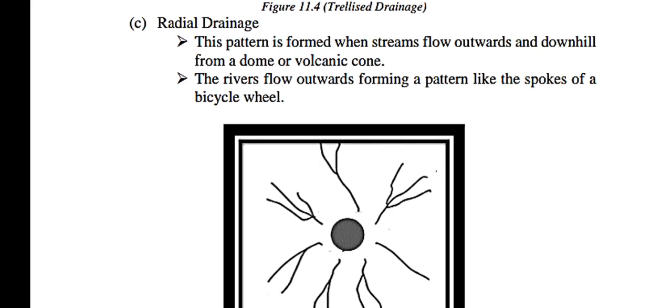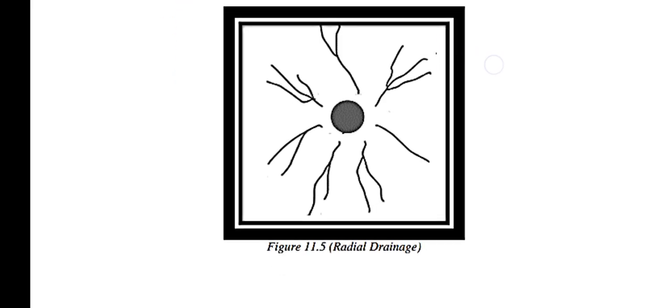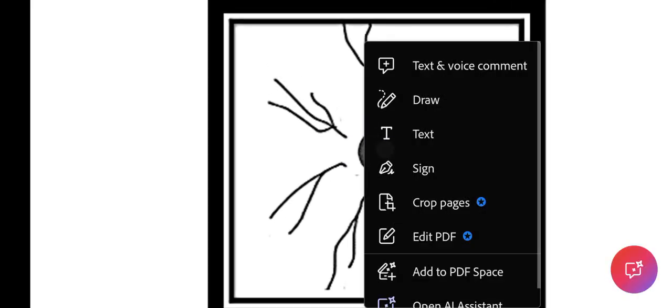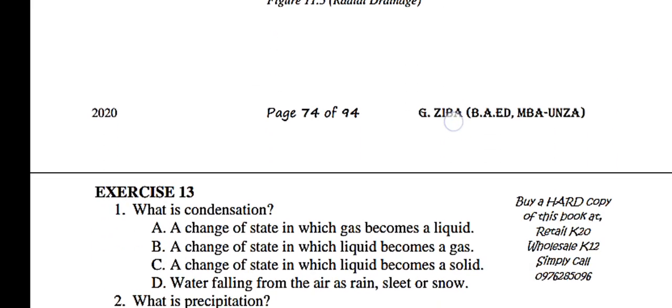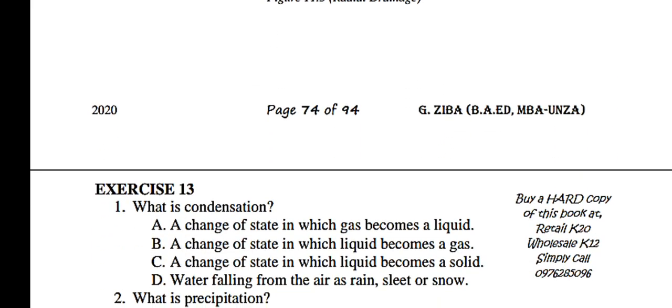The rivers flow outward, forming a pattern like the spokes of a bicycle. We are seeing the point there, the circle. Then we are seeing those directions or branches. They stand for the rivers which are coming from the center going in other directions.